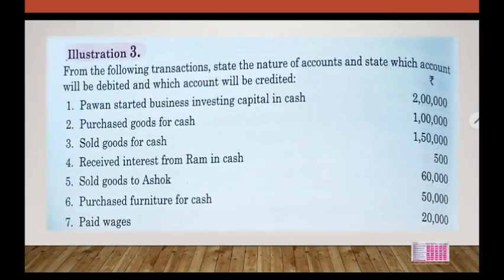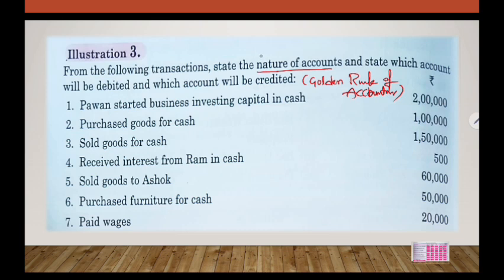From the following transactions, state the nature of account and state which account will be debited and which account will be credited. Children, today this problem we are doing under golden rule of accounting, means traditional approach. Pawan started business investing capital in cash 2 lakhs. Purchased goods for cash 1 lakh. Sold goods for cash 1,50,000. Received interest from Ram in cash 500. Sold goods to Ashok 60,000. Purchased furniture for cash 50,000. Paid wages 20,000.